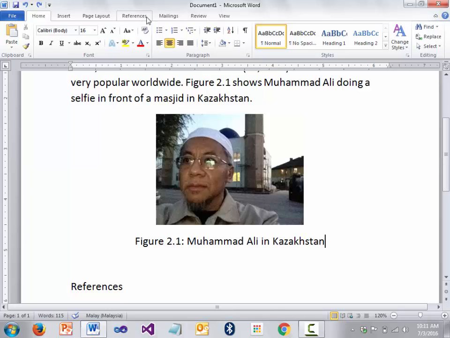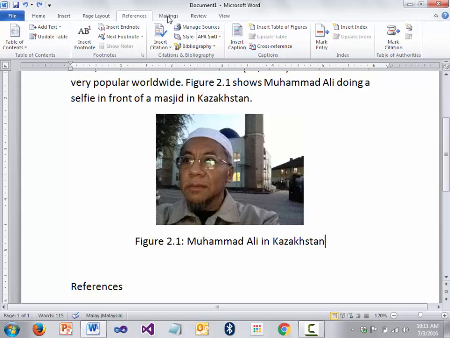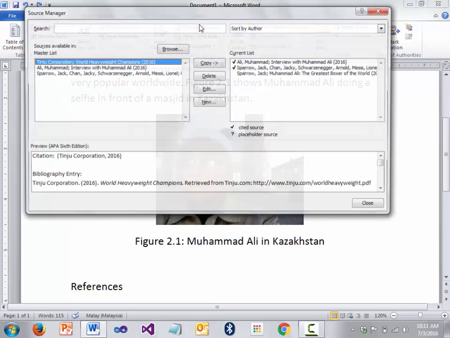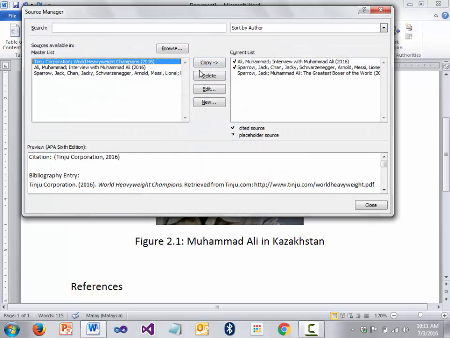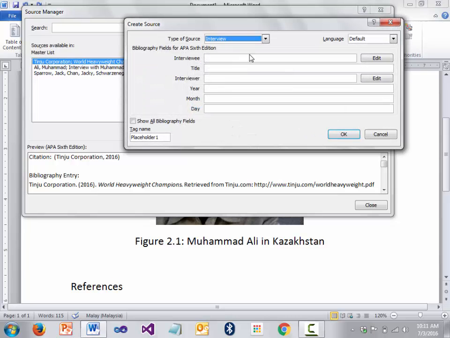Let's say we go to the reference, manage sources, new.